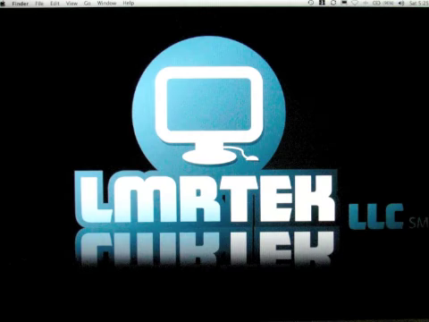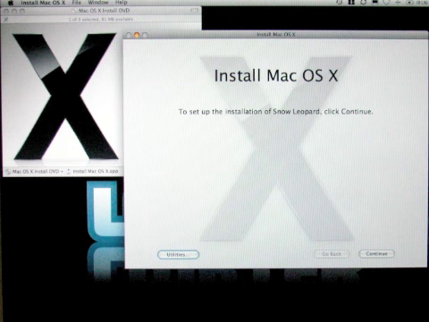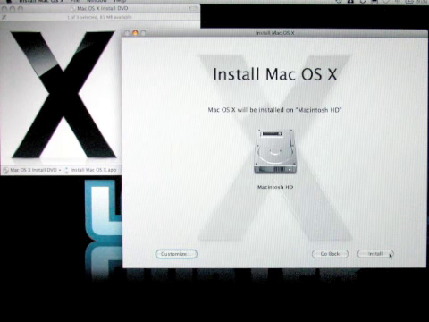Let's begin. Enter your Snow Leopard DVD into the drive tray. Click the Install Mac OS X application icon. Click Continue to get started. Click Agree for the software license agreement. Select the hard drive to use during the installation, then click Install.